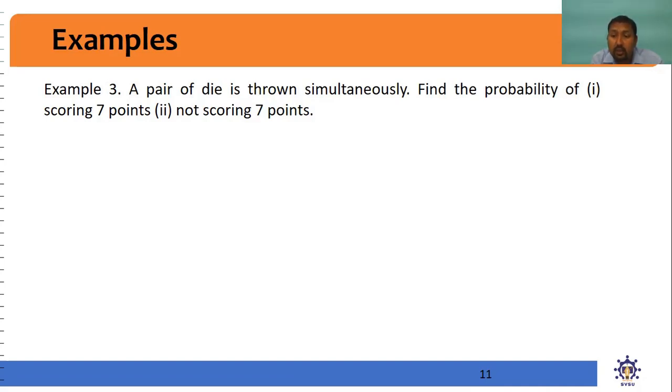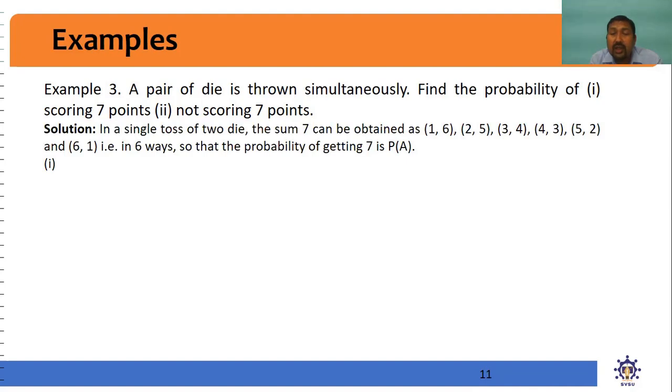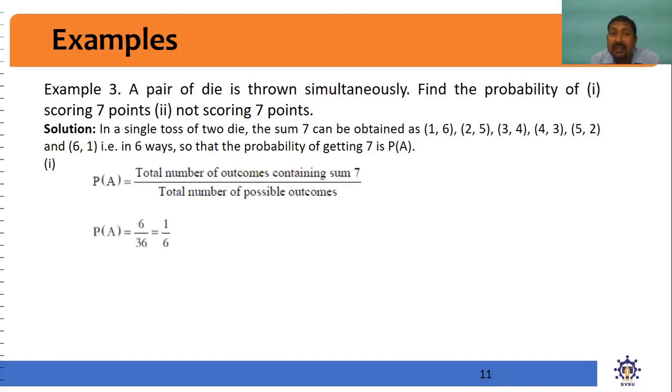A pair of dice scoring 7 points means 1 6, 6 1, 2 5, 5 2, 3 4 and 4 3. So these are the possible combinations. In a single toss of dice, a sum of 7 can be obtained in combinations like 1 and 6, 2 and 5, 3 and 4, 4 and 3, 5 and 2, 6 and 1. So there are 6 ways of getting a 7, and the total number of possible outcomes is 36. So probability of A is the number of outcomes that contain 7 over the total number of possible outcomes, 36. So probability of A is 6 by 36, which is equal to 1 by 6.